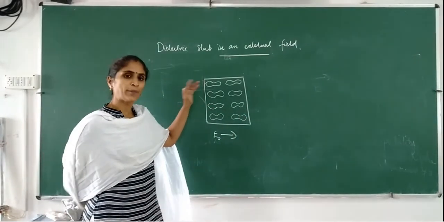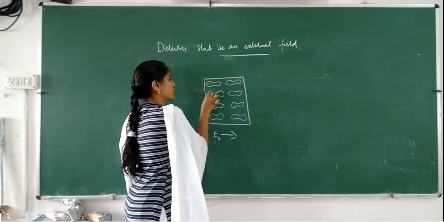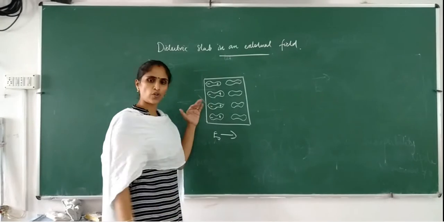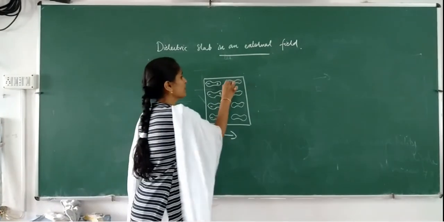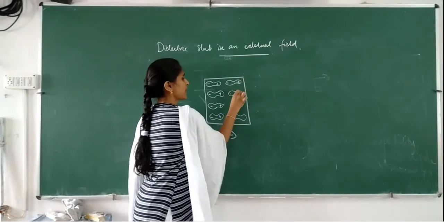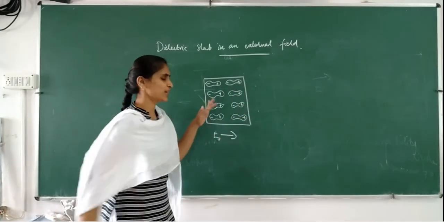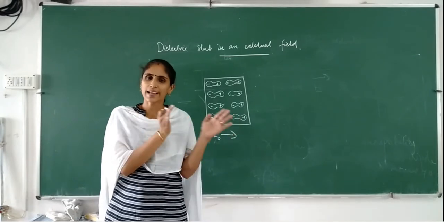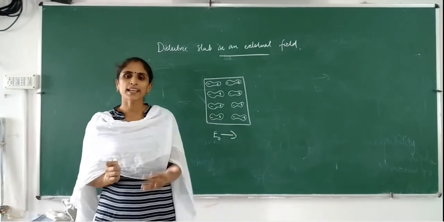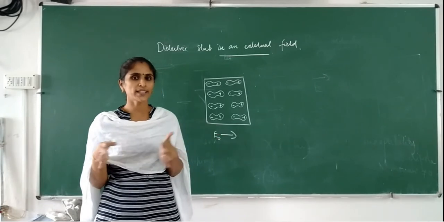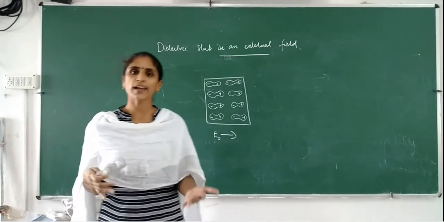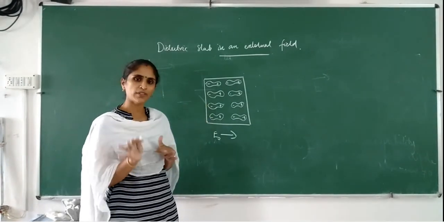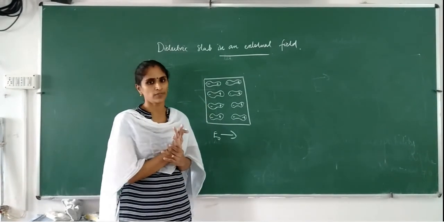What happens here? Negatively charged electrons will be shifted in the direction opposite to the external electric field, and positively charged ions in the same direction. Electrons will not move from one atom to another, but there will be a slight shifting, or we can say that the centers of positive charge and negative charge get separated. Or in the case of a polar dielectric, the dipoles will be aligned in the direction. Is it clear? Dipole moments will be aligned in the direction of the external electric field.